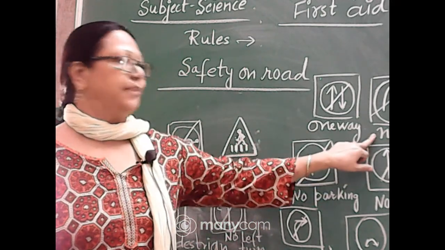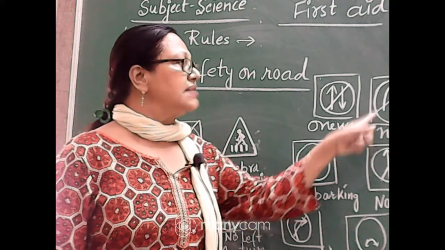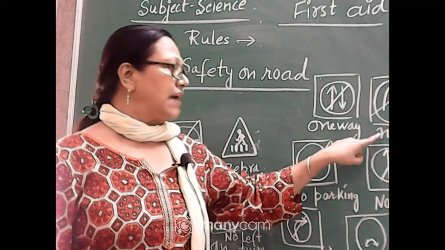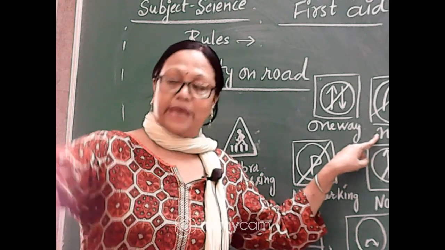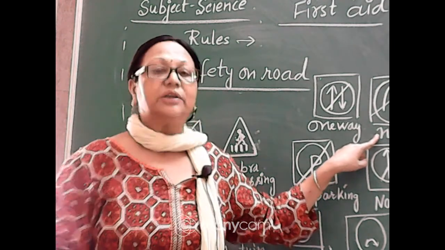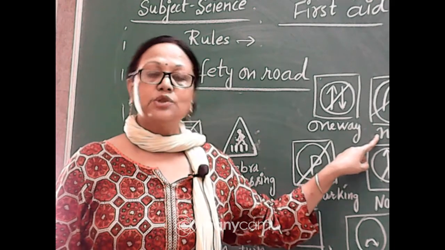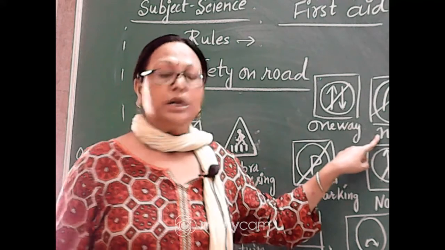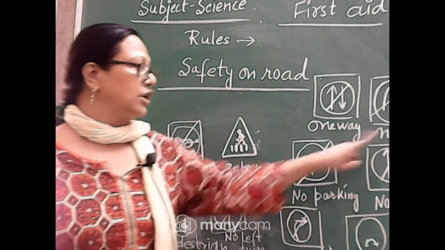Now for this type of sign, you see on the board that a U arrow is given and it is cut down, which means there is no U-turn. At the end of the road, you cannot take a U-turn. There is no U-turn, which means you have to move only straight forward and not take any U-turns. So this sign is for no U-turn.